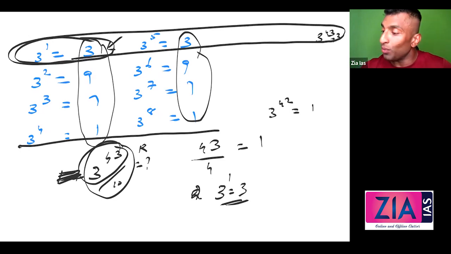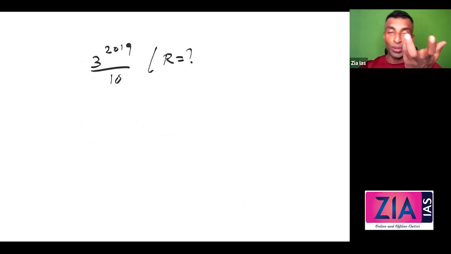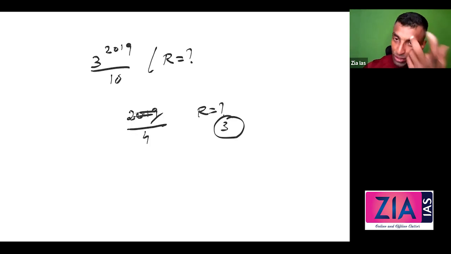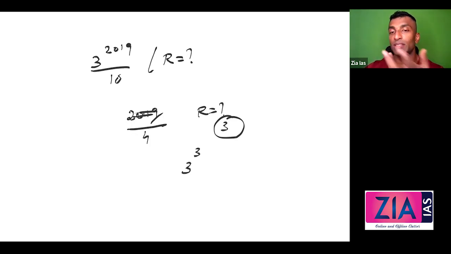Now the question which has been asked: 3 raised to 2019 divided by 10, what is the remainder? It's an easy question. Once you know that this is the last digit, it is going to be a cakewalk, right? What you do is, 2019 is the power. Divide by 4 and see what the remainder is. 3 is the remainder, because 19 by 4 is what you need to do; you don't want to do it completely. So 3 is the remainder. So what is going to be your answer? 3 raised to 3. What is 3 raised to 3? 27. What is the last digit? 7. So that is the remainder.